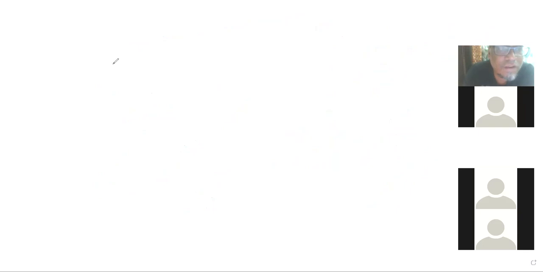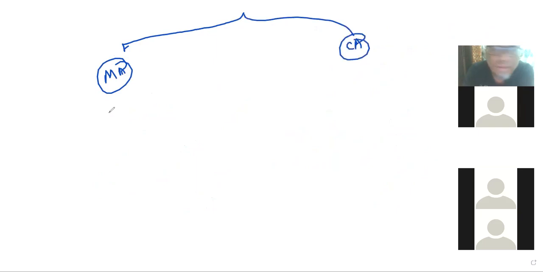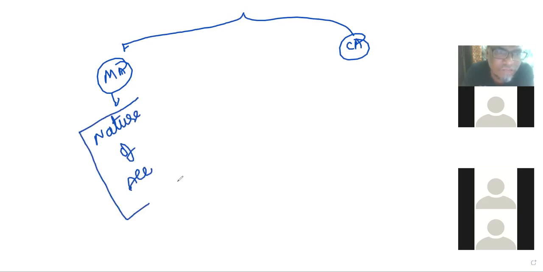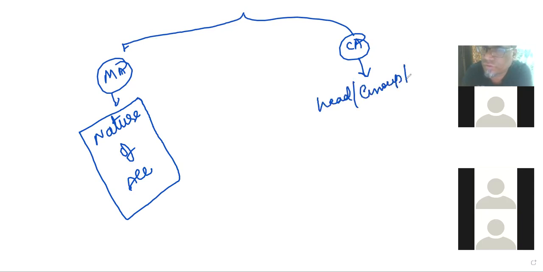So here, very important, one more discussion is about the manual accounting system and the computerized accounting system. Here, this is called the nature of accounts. Here, we will call them heads, groups. Based upon the accounting head, we are calling them accounting heads.